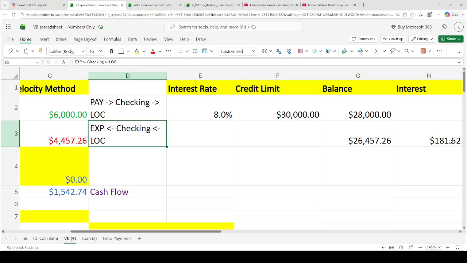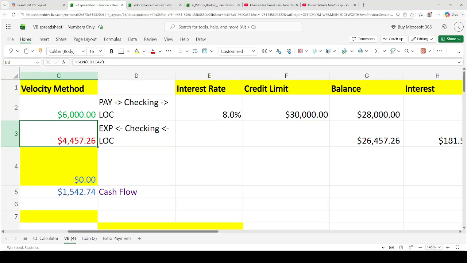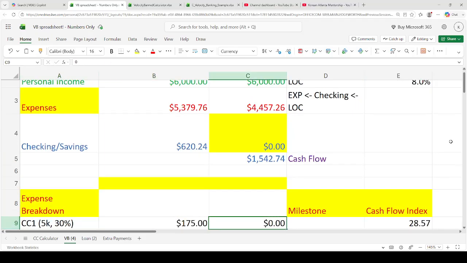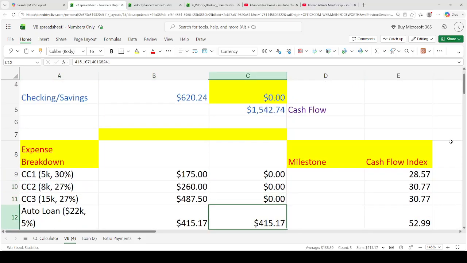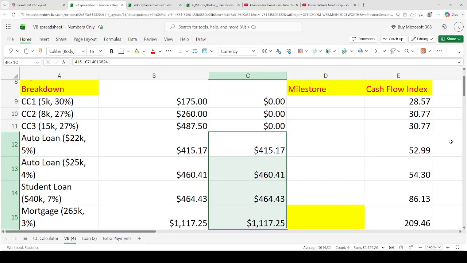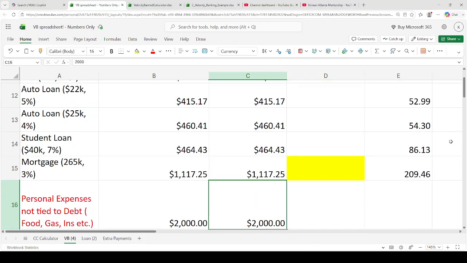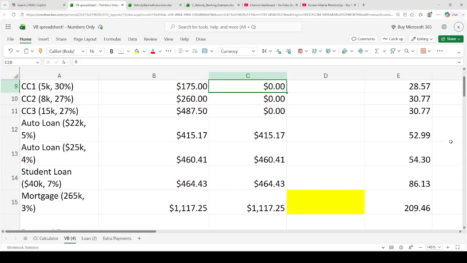And then what you do is you take your expenses out, $4,457.26, and then you use it to pay these other debts and also these expenses. Now, with the personal expenses like food, gas, insurance, I still put them on a credit card, but I would just pay off the balance, or the statement balance, by the due date.